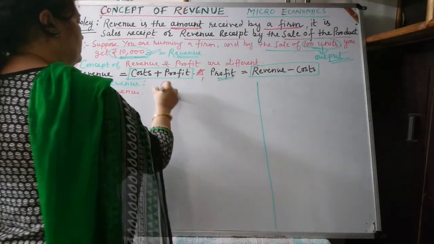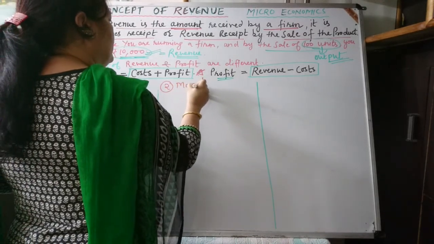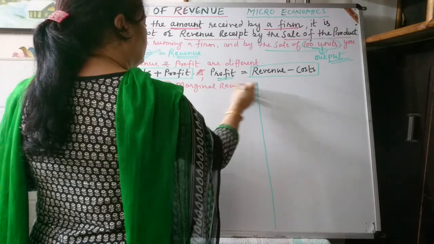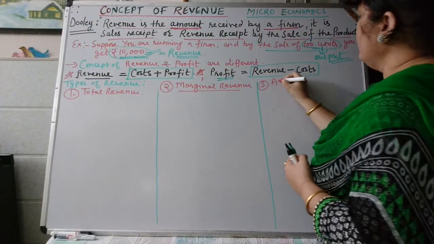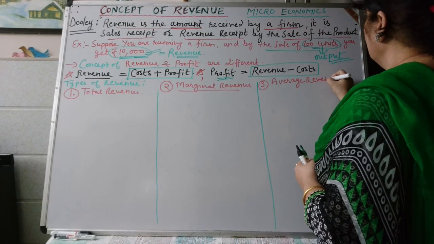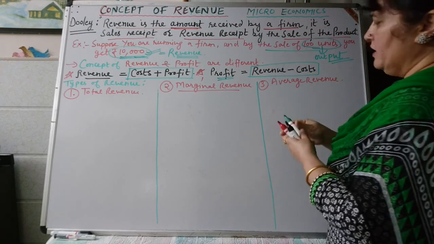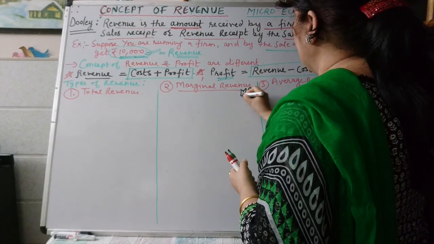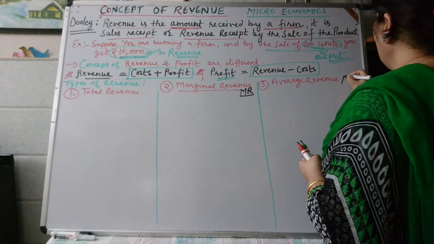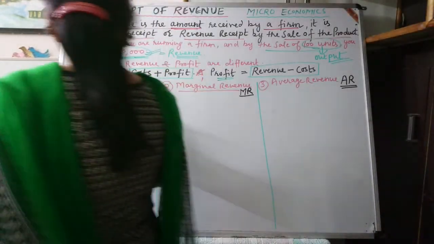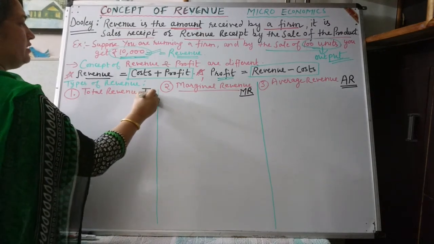Number two, marginal revenue. And number three is average revenue. Symbolically, marginal revenue is written as MR, average revenue as AR, and total revenue is written as TR.